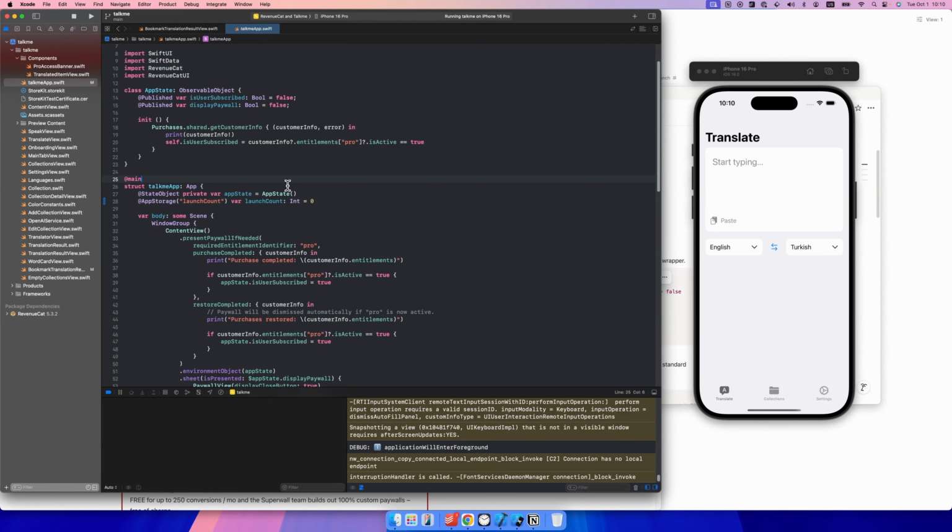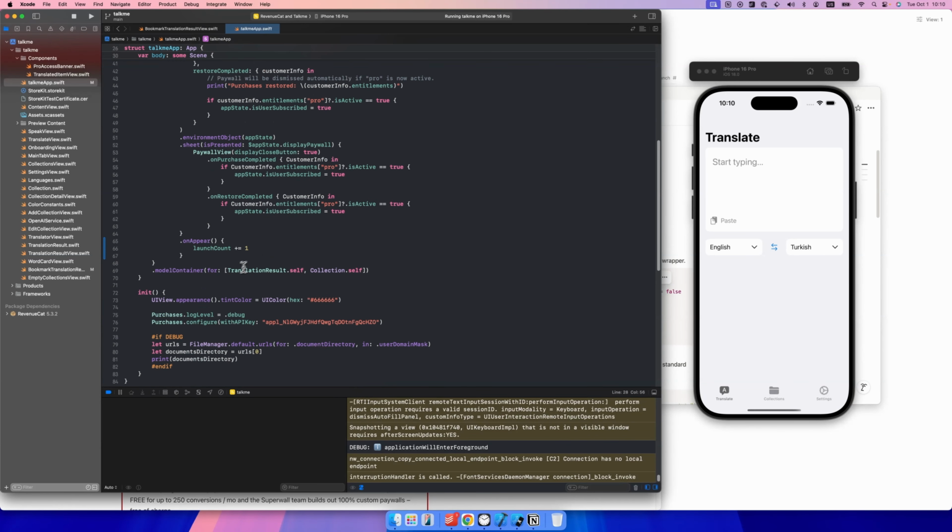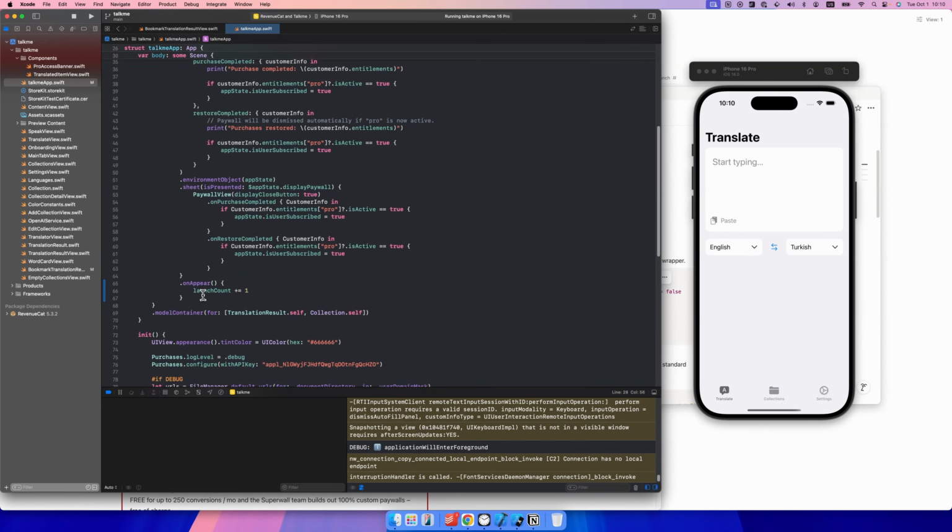So I decided to store the launch count in user defaults. To store that information, we are using the AppStorage property wrapper here, and I named it launchCount. Every time the user launches the application, I'm just increasing that number by 1.